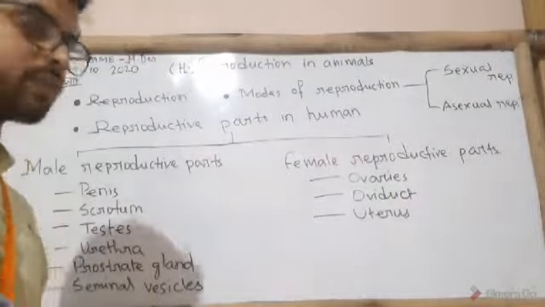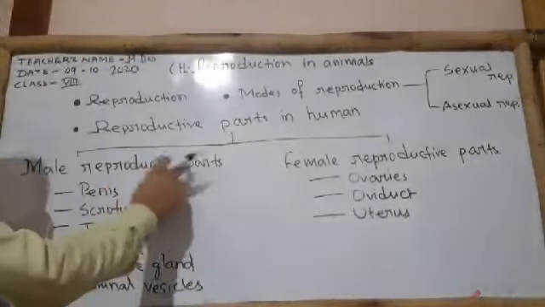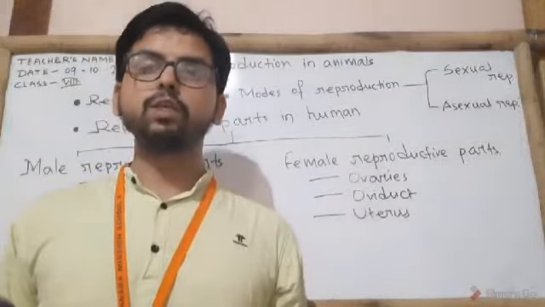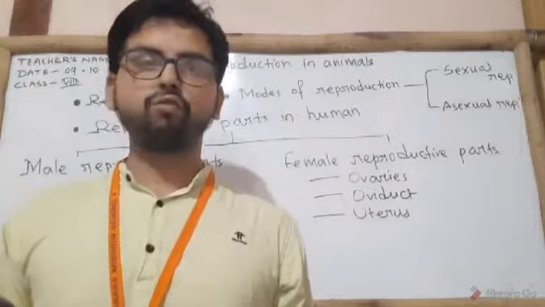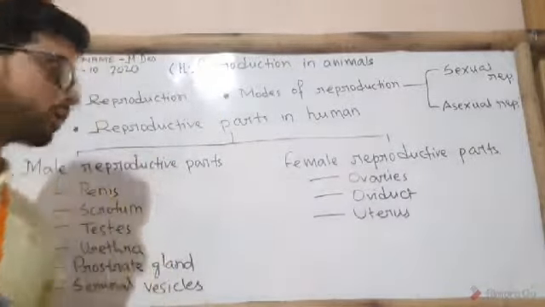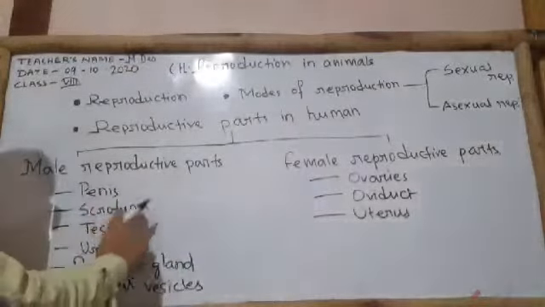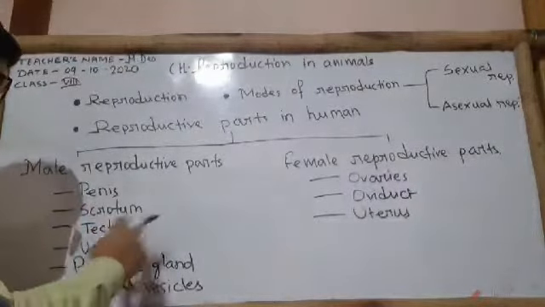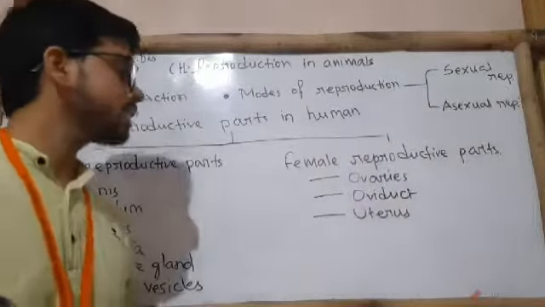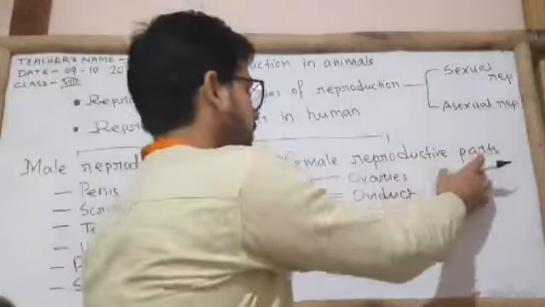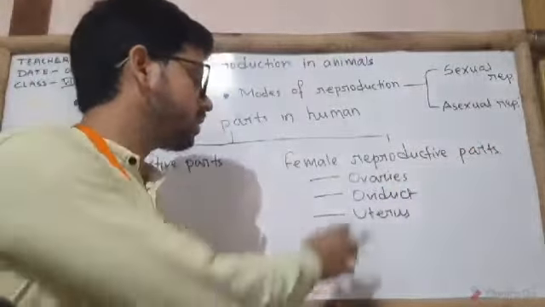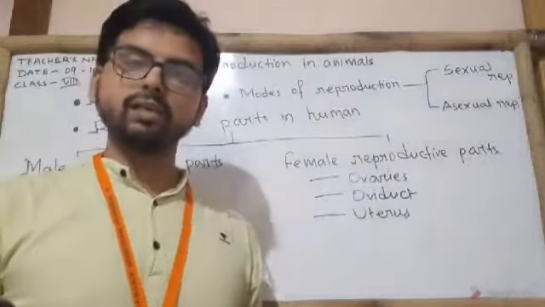Dear students, as you can see, the male reproductive parts. The male reproductive system provides the sperm for fertilization. Clear? The male reproductive organs include the penis, scrotum, testis, urethra, prostate gland, seminal vesicles, etc. Similarly, the female reproductive parts include the ovaries, oviduct or fallopian tube, and uterus. Clear?